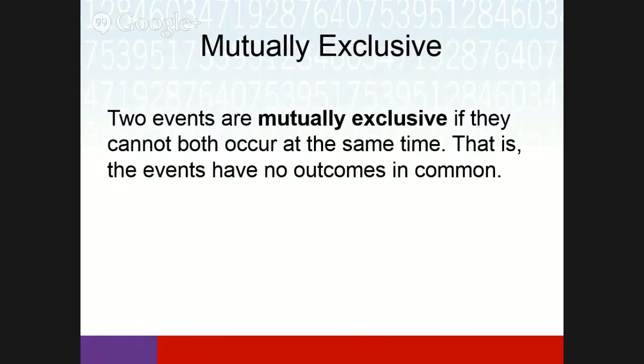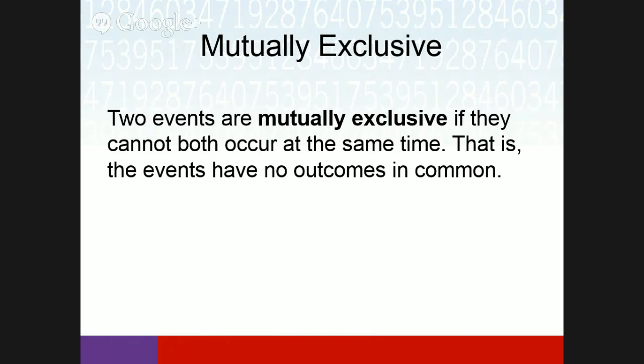Two events are mutually exclusive if they cannot both happen at the same time. Rolling an even number and rolling an odd number on a die, those are mutually exclusive events. It's either even or it's odd. It can't be both. But getting a 3 and a heart in cards is not mutually exclusive, because there is a card that is the 3 of hearts. Getting a prime number and getting an even number is not mutually exclusive, because 2 is both even and prime.